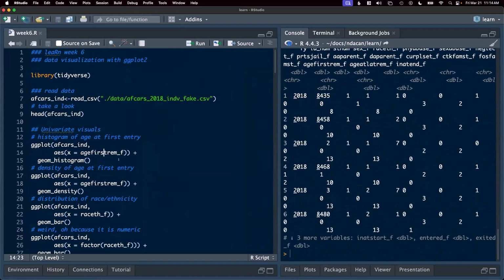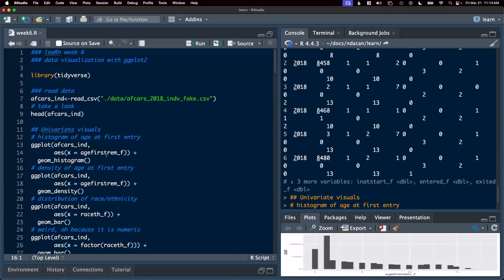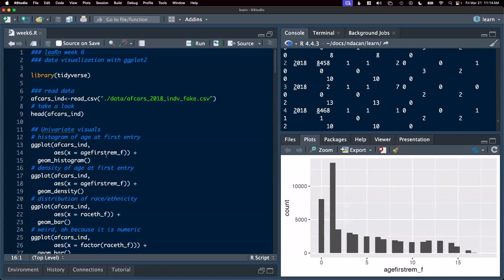Anytime we have a continuous numeric variable that's observed across a lot of cases, a histogram is a really great way to get a sense of the distribution of that variable. So here's our histogram. This is a great way to get a quick sense of what's going on in the data. On the y-axis here, we have count. On the x-axis, we have the numeric age, where the height of the bar represents the number of cases that fall into each age integer.